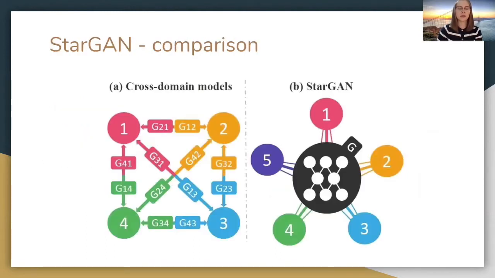One of our comparison papers is StarGAN, and its approach is the early version of StarGAN 2. Its main achievement is that it's able to perform image-to-image translation for multiple domains using only a single model. As you can see on the left, to handle multiple domains, cross-domain models should be built for every pair of image domains. StarGAN, on the other hand, is capable of learning mappings amongst multiple domains using only one generator.